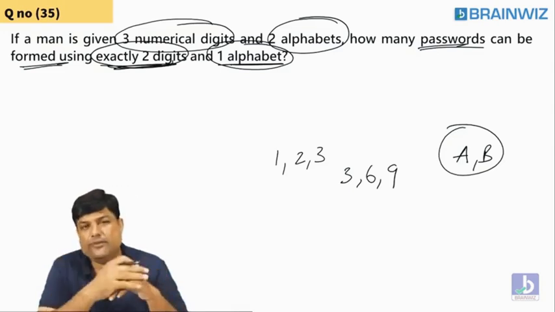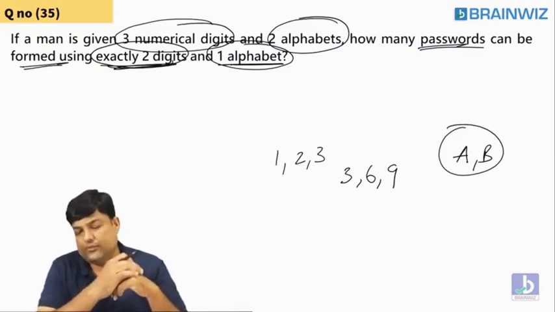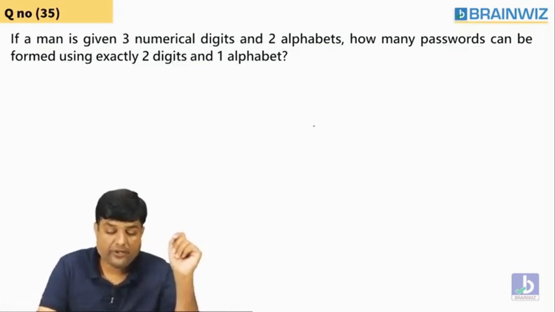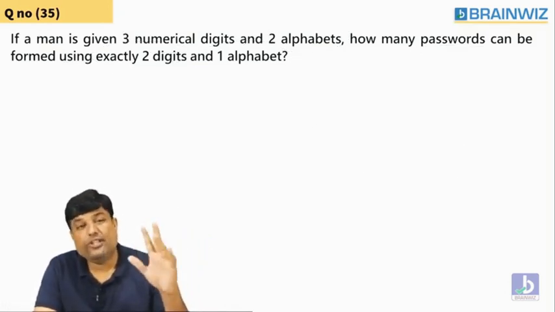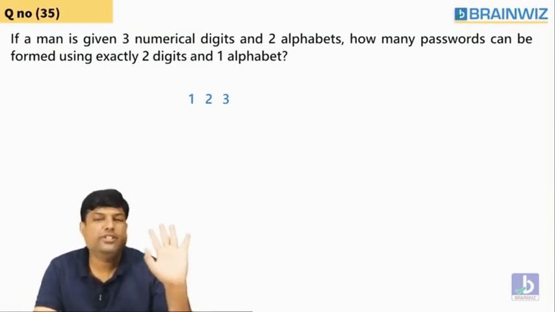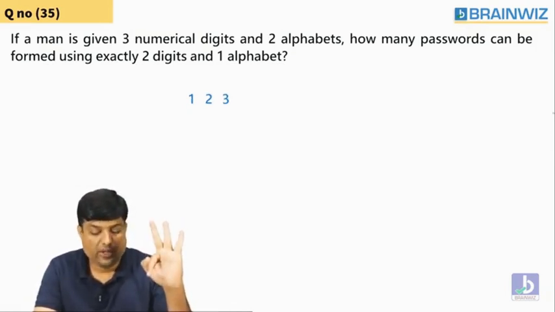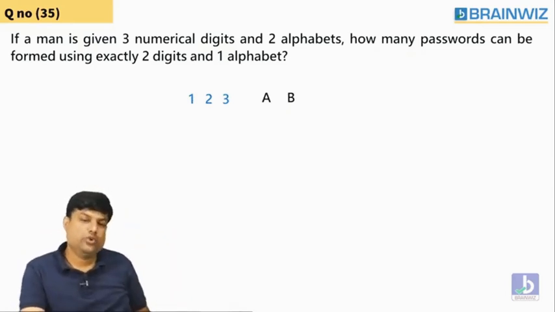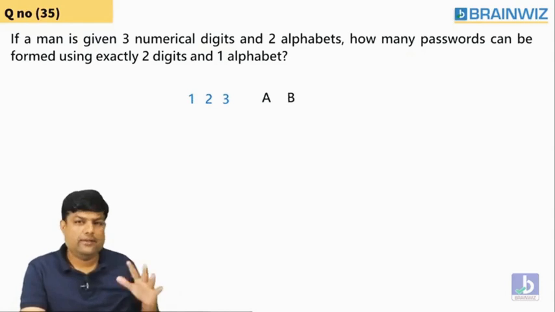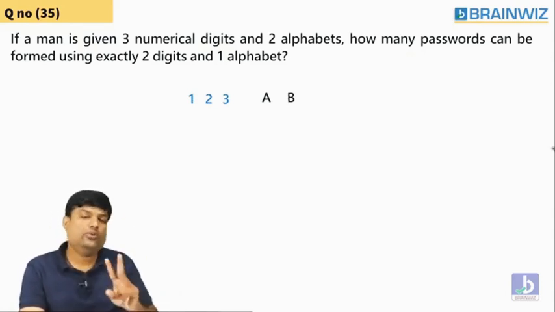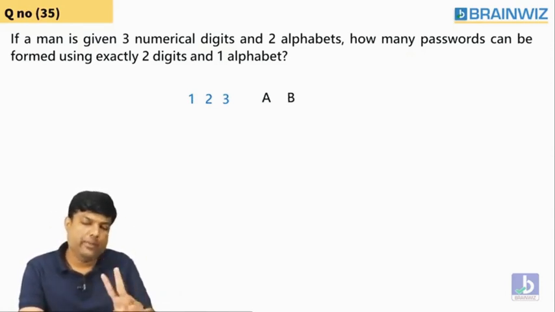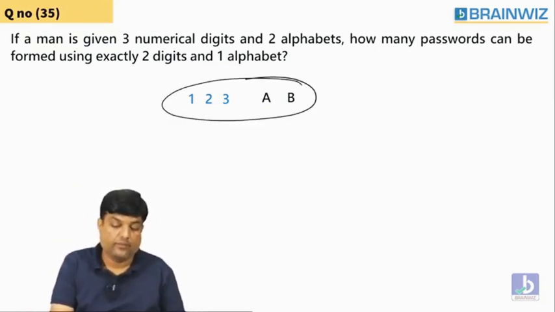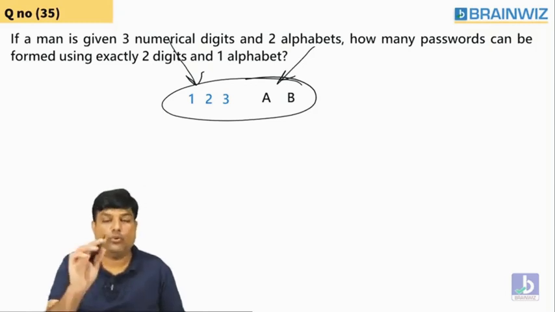Any 1 alphabet you have to use and make a password. The condition of the password, when you set a password, is a 3-character password. Following, everybody? So let me tell you, 3 numericals are given. What are the 3 numericals? 1, 2, 3, I'll take. And I want to take 2 letters, A and B, 2 alphabets. He has got these things, 3 numerical digits and 2 alphabets, suppose.